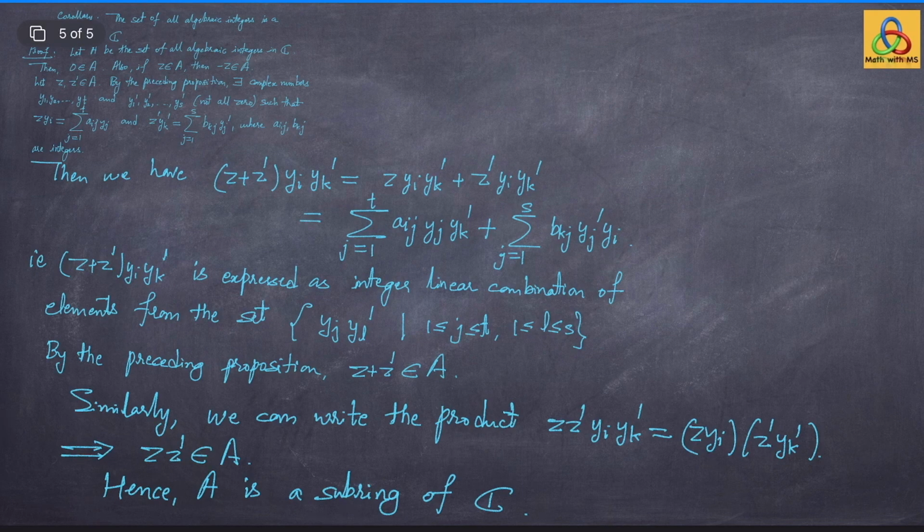We can now use this corollary to show that character values are always algebraic integers.